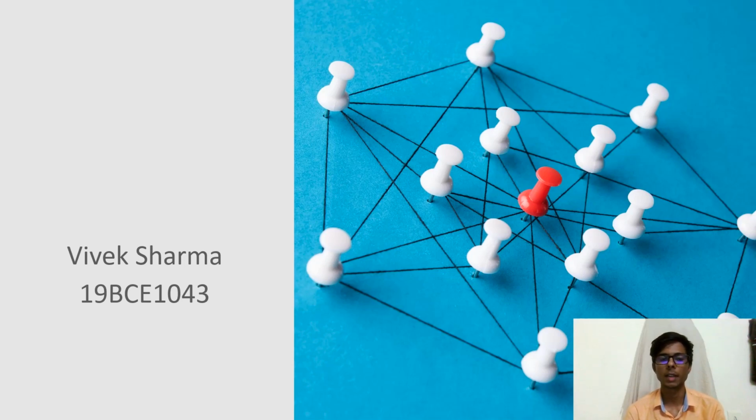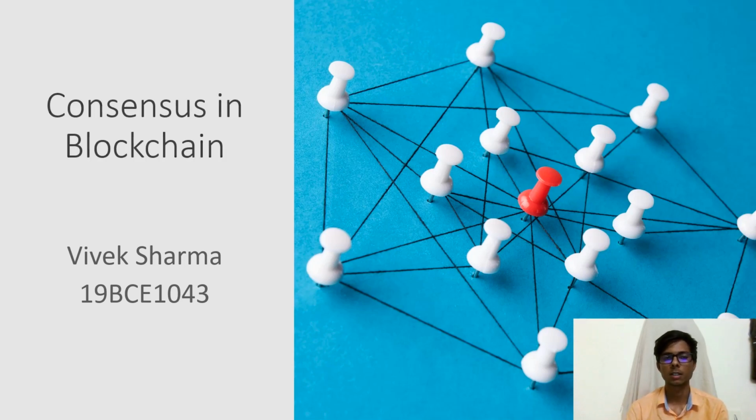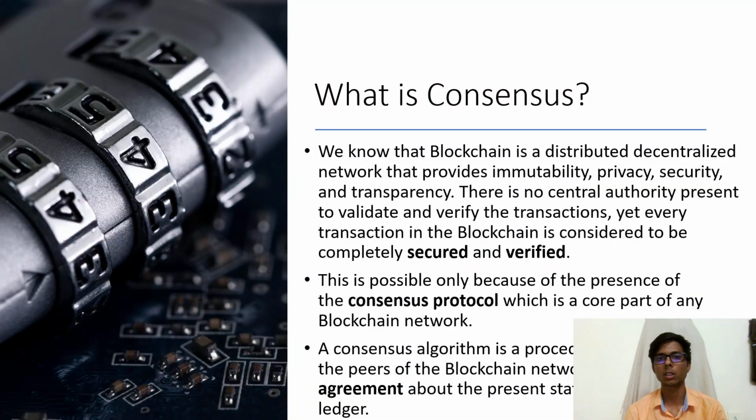My registration number is 19BC1043 and I will be talking about consensus in blockchain. So what is consensus? As the cryptocurrency market is growing, and we know that it is using blockchain technology, consensus is a term that is frequently in use. It is just a way to make all the nodes in the distributed system of the blockchain come to a common agreement. As we know, there are hundreds or thousands of transactions occurring daily, and